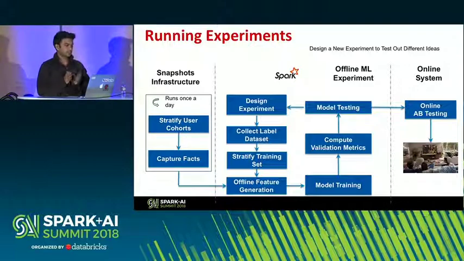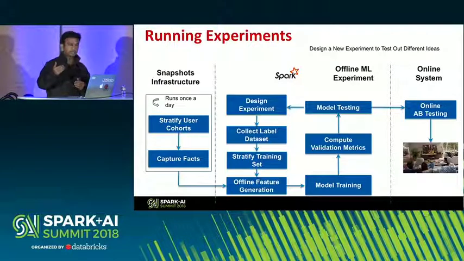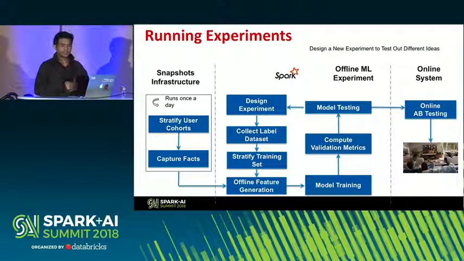To the right of the snapshots infrastructure, that's the view that the machine learning researchers are typically involved in. They start off with an experiment design, and for that experiment, you identify what your correct labeled data set is. Labeled data set is used to train supervised models, and starting from that, if your data is too big and you want to quickly iterate, there could be some stratification applied there. And once the stratification is done, you have a subset of the labeled data, but you only have the labeled data, so you'll have to collect more raw data and generate features by joining with the snapshots data frame that the snapshot infrastructure team provides.